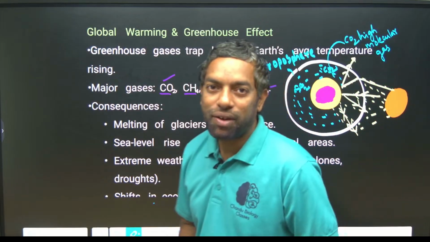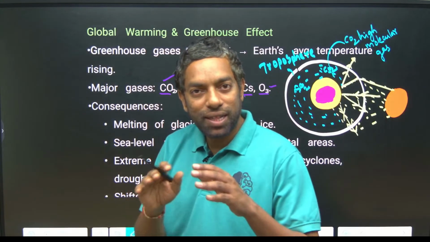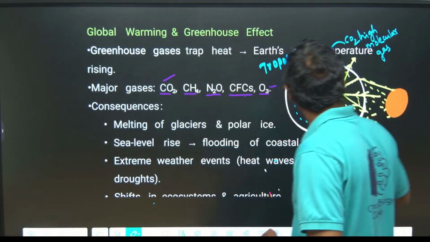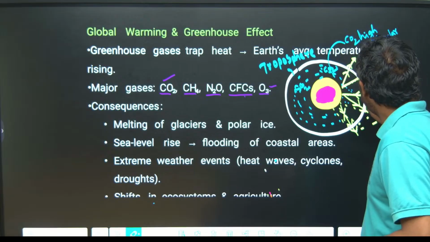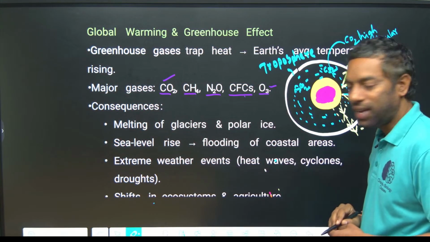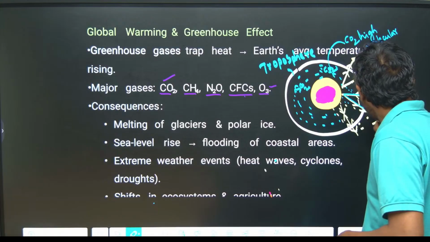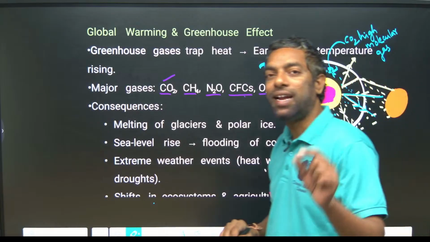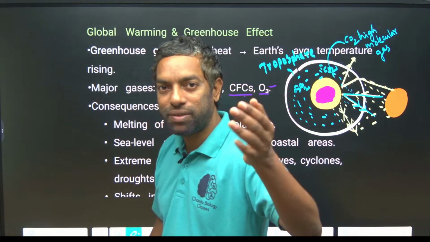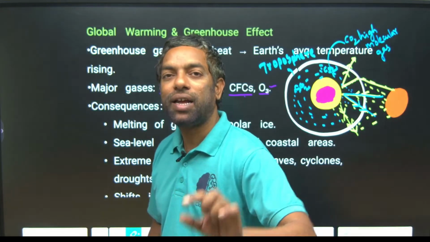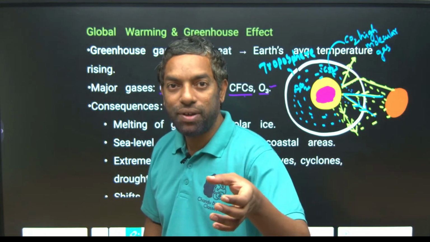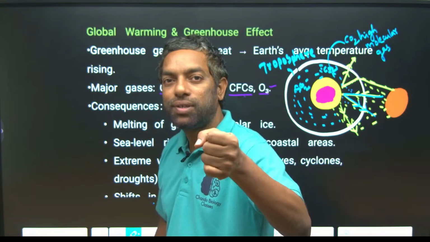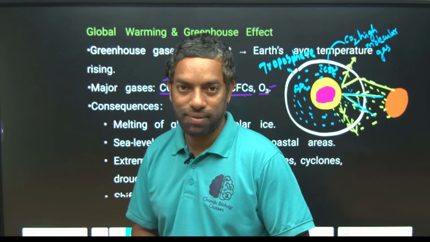Due to the high molecular weight, it always settles within the troposphere. If it is settled in the troposphere, the sun rays that reach the earth cannot exit from the troposphere, because of the CO2 gas. They can hold the sun rays.